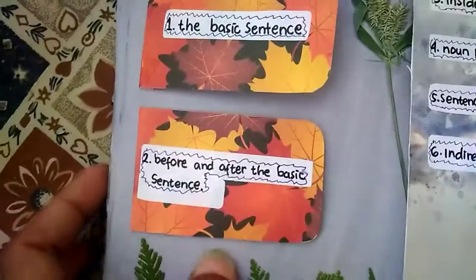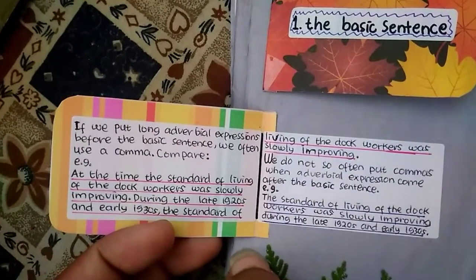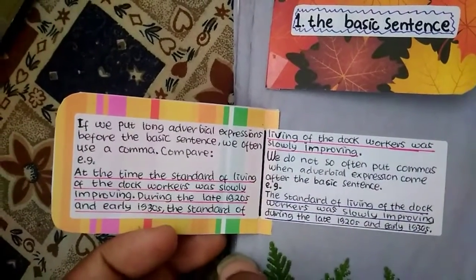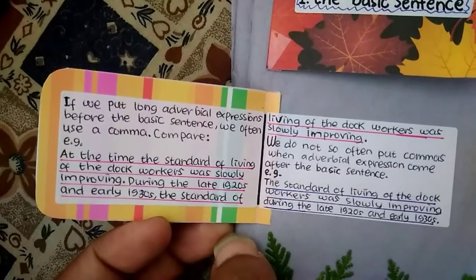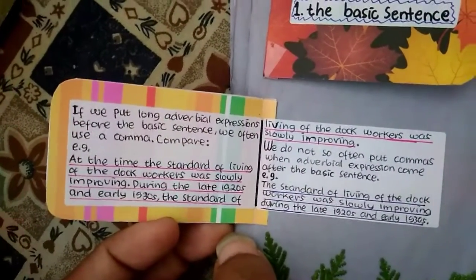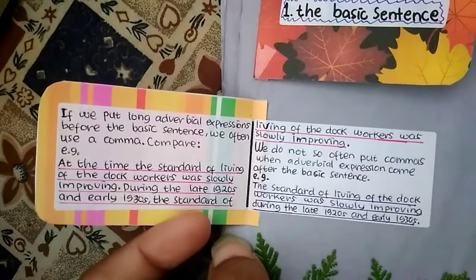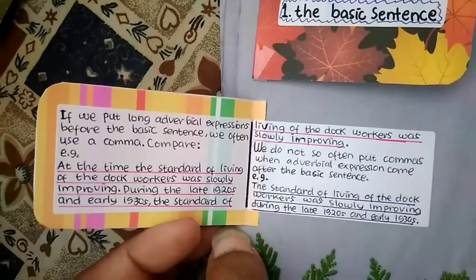Number 2 is before and after the basic sentence. If we put a long adverbial expression before the basic sentence, we often use a comma. Compare, for example, at the time the standard of living of the dock workers was slowly improving during the late 1920s and early 1930s.